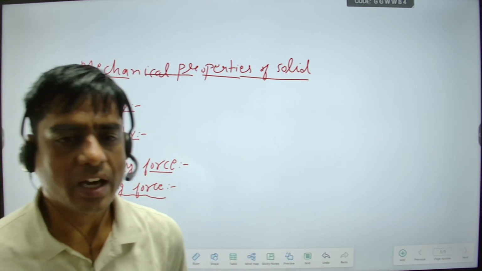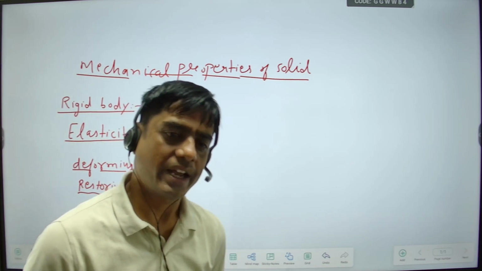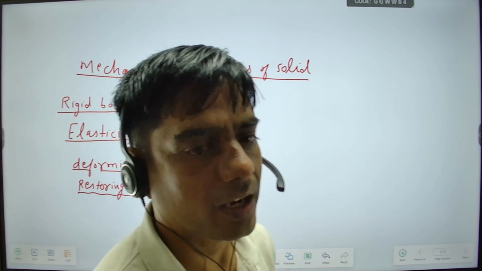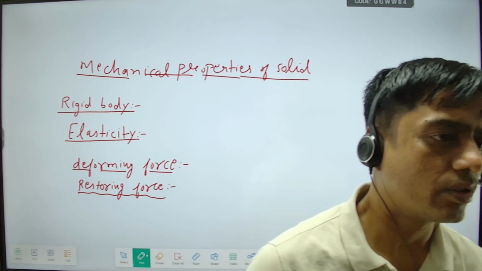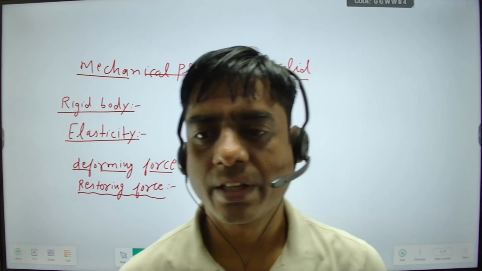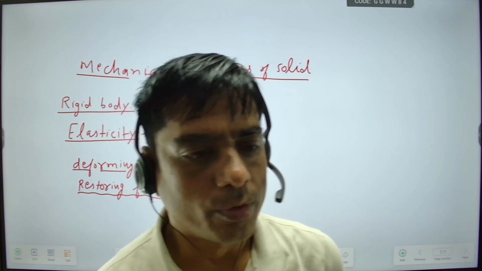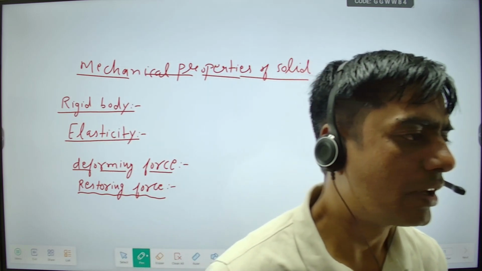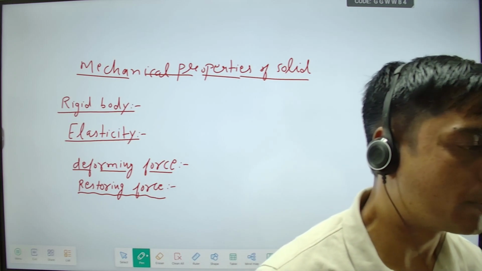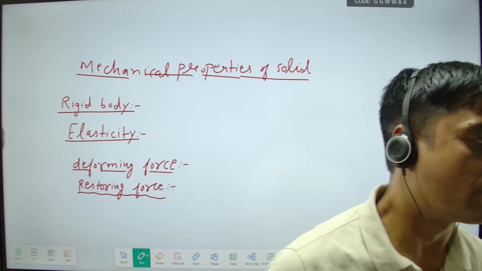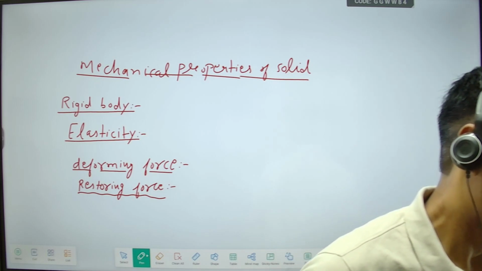So when we apply deforming force on any object, one force will be generated in that object which is responsible for reshaping the object or regaining the same shape, that is known as restoring force.